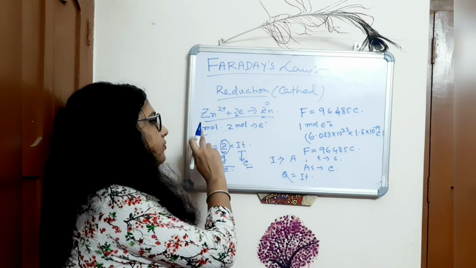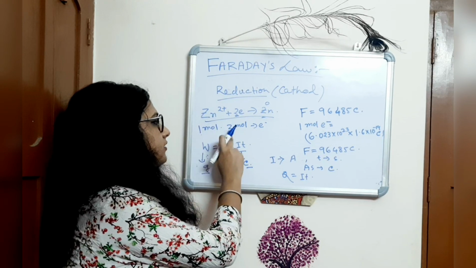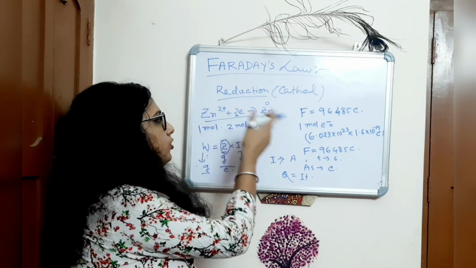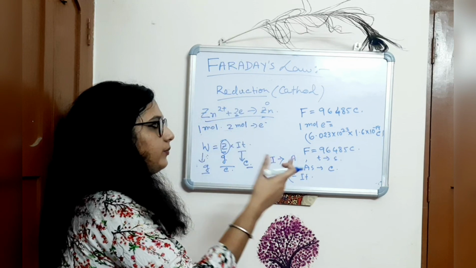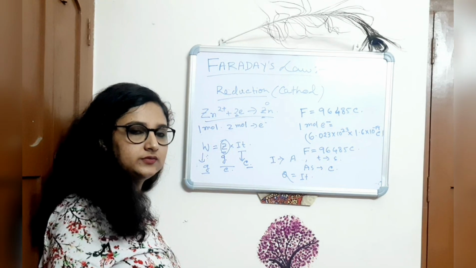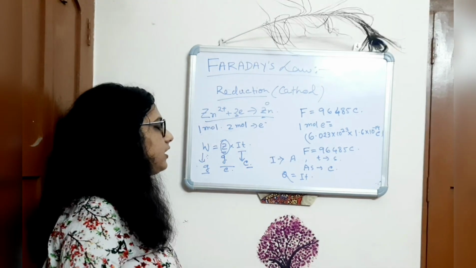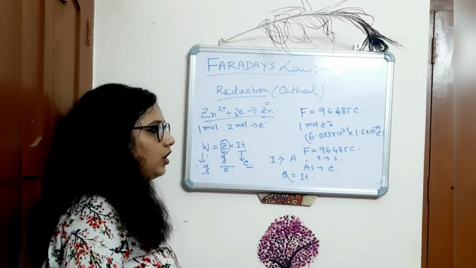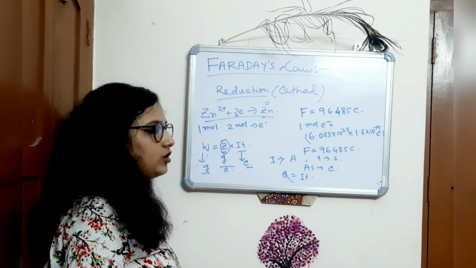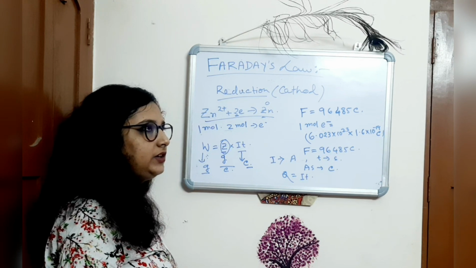So actually 1 mole of Zn2+ needs 2 moles of electrons for forming 1 mole of Zn0.